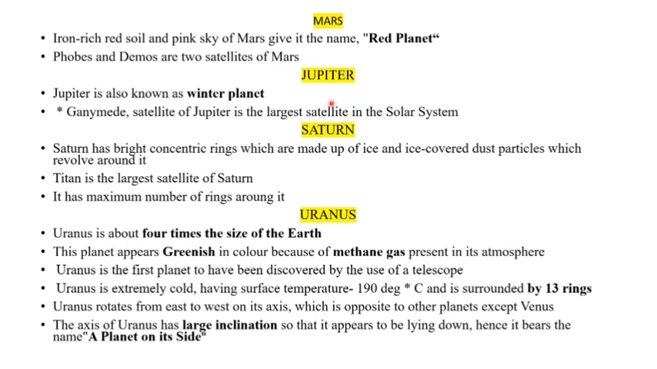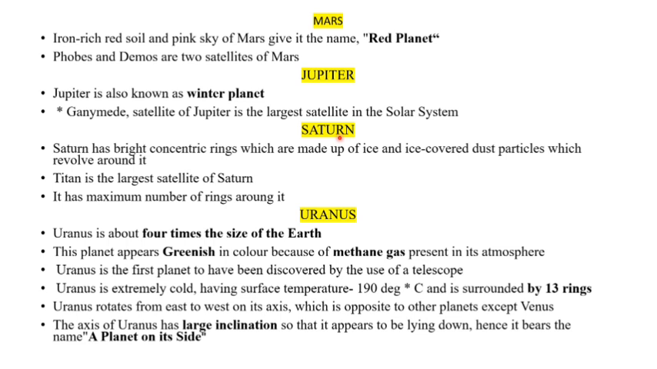Next, talking about Jupiter. Jupiter is called the winter planet because it has extremely low temperature. Particularly, Ganymede, a satellite of Jupiter, is the largest satellite in the solar system. Means there are eight planets, which have their own satellites, but among those satellites, Ganymede, which is a satellite of Jupiter, is the largest.